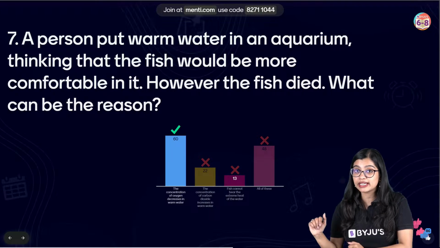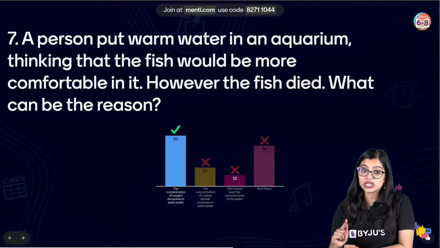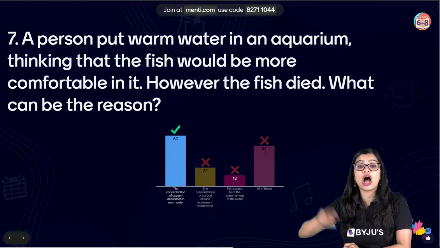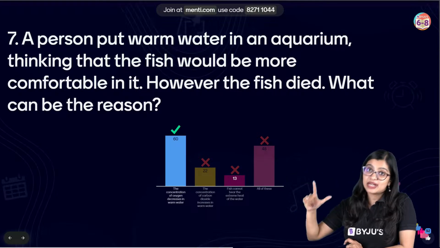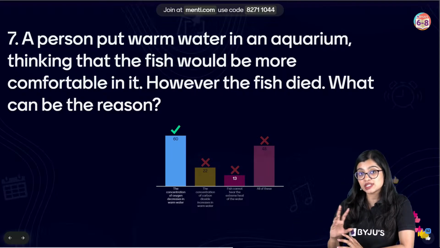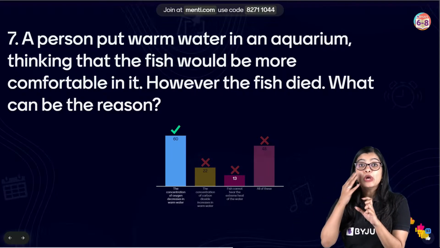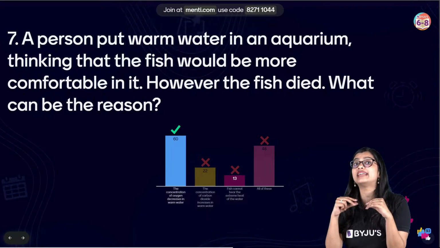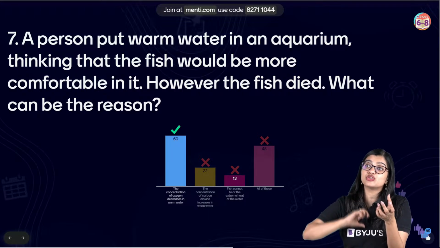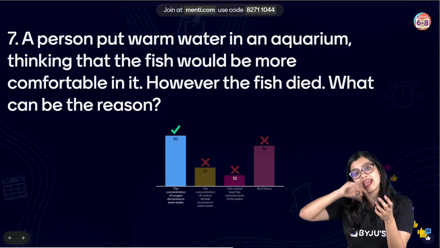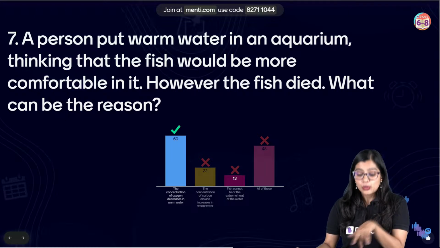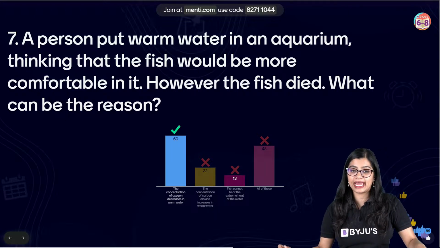Now, if the percentage of oxygen decreases, they cannot respire, no energy, which is why in this case they will not survive. It's not because carbon dioxide percentage increases, or because they can't bear extreme heat. As a matter of fact, fishes are said to be cold-blooded animals, which means their body has the ability to adapt to the surrounding temperature. If the surrounding temperature is cold, they can modify their body temperature to survive. Similarly, if it is slightly higher than normal, they're still able to survive. Which is why the correct answer here is option A.